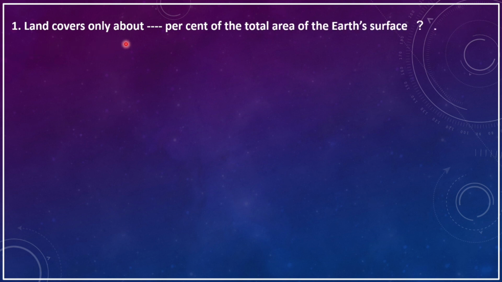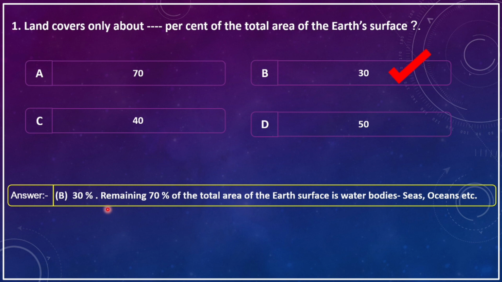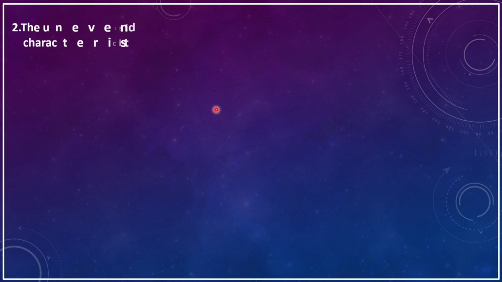Land covers only about dash percent of the total area of the Earth's surface. A. 70, B. 30, C. 40, D. 50. The correct answer is 30%. The remaining 70% of the total area of the Earth's surface is water bodies, that means seas, oceans, icebergs, rivers, etc.